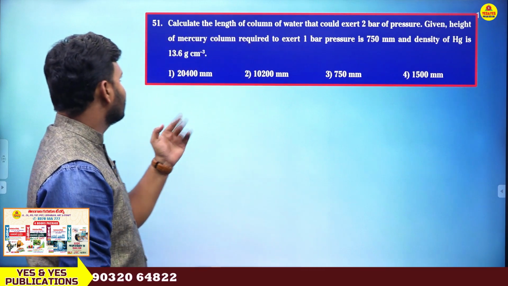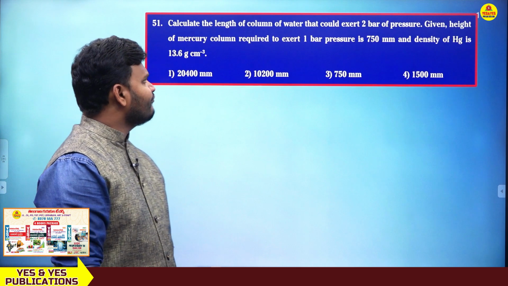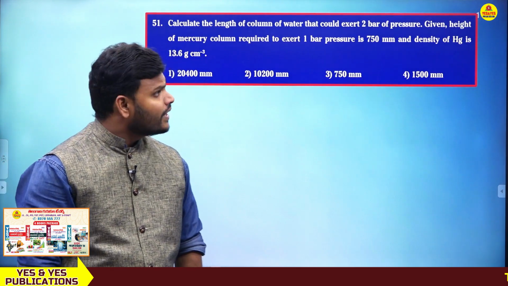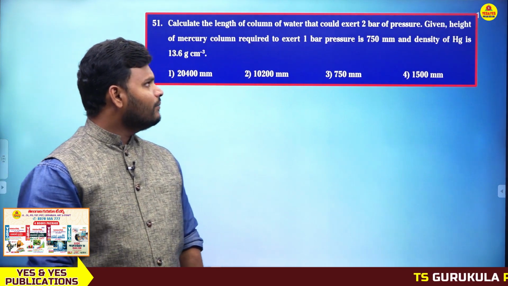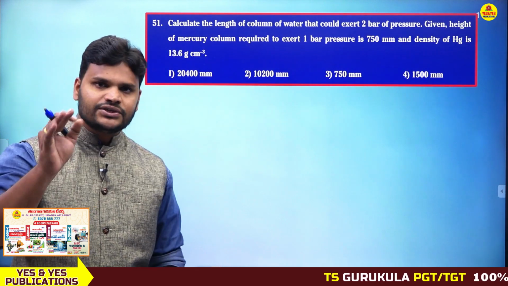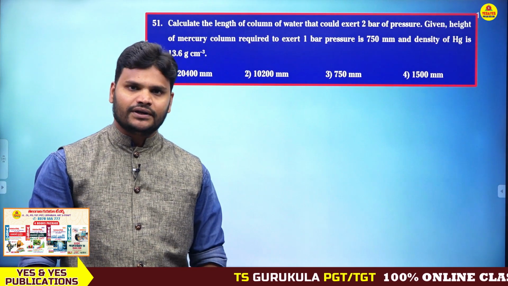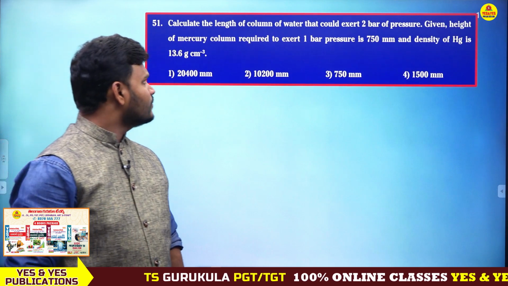So this is the first question. Calculate the length of the column of water that could exert 2 bar of pressure. Given: the height of mercury column required to exert 1 bar pressure is 750 mm, and the density of mercury is 13.6 gram per centimeter cube. What is the question?